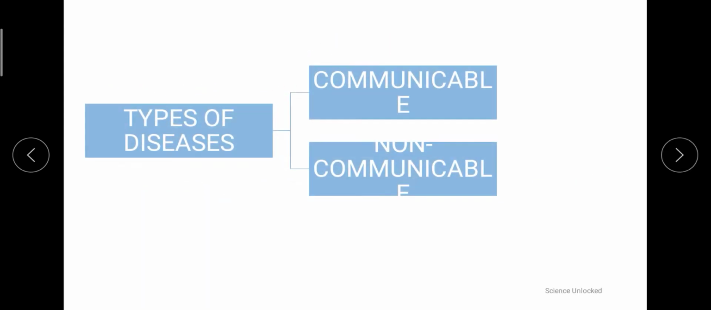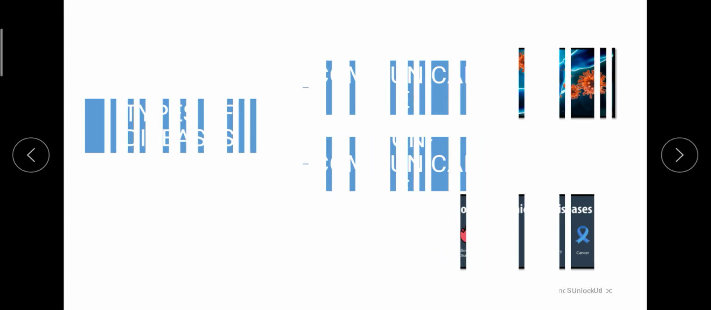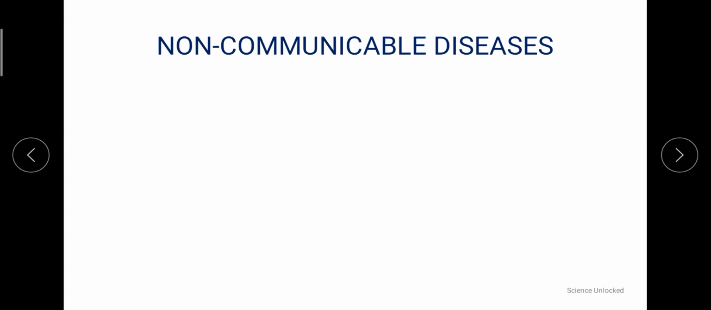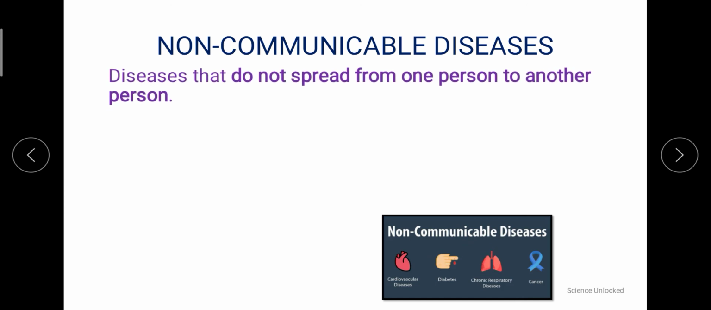Next come the kinds of diseases. Broadly, the types of diseases are divided into two categories. One is communicable diseases and the other one is non-communicable diseases. So let's get into it. The very first thing we are going to talk about is non-communicable diseases. These are the diseases which do not spread from one person to another. They do not spread from an infected person to an uninfected or healthy person. They remain in the body of the sufferer only, and are not transmitted.